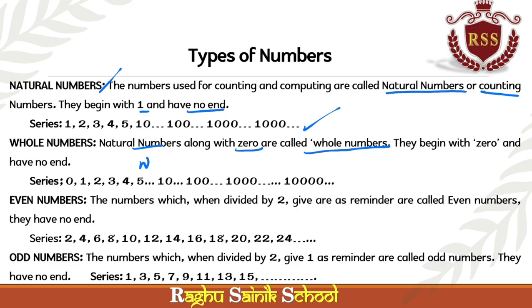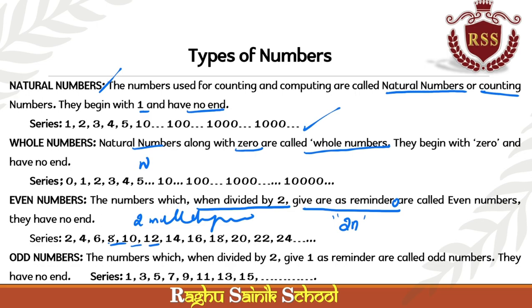Even numbers. The numbers which when divided by 2 give remainder 0 are called even numbers. Very important, or 2 multiples. 2 multiples are even numbers: 2, 4, 6, 8, 10, 12. Very important. The general form of the even number is 2n.